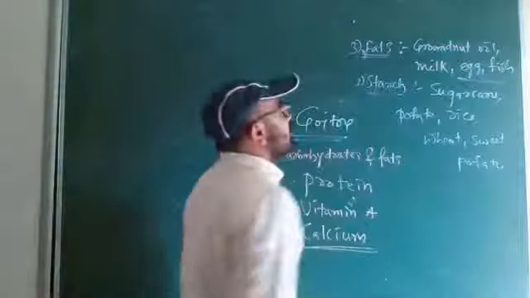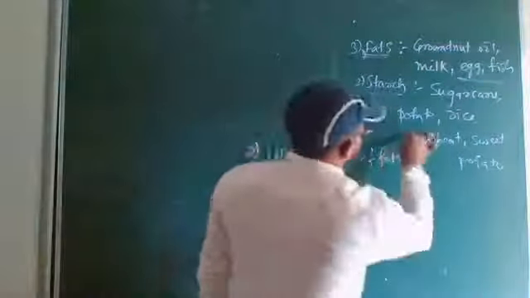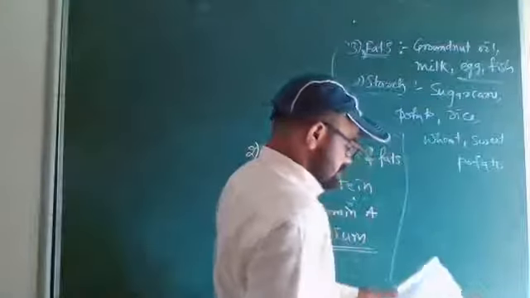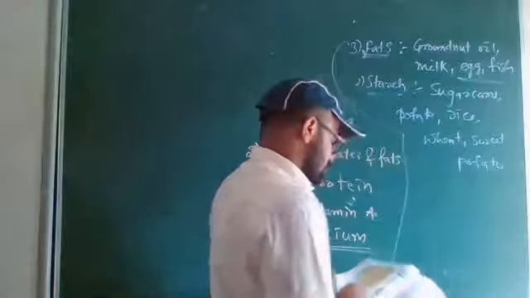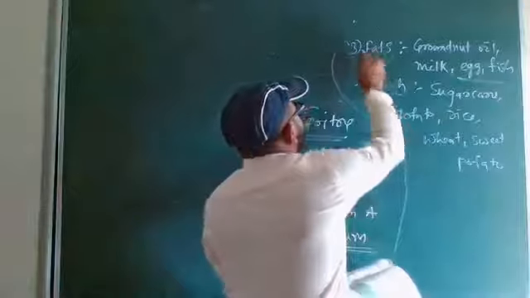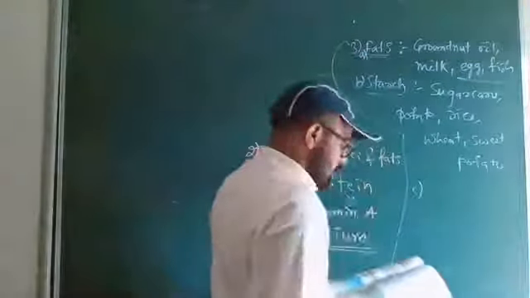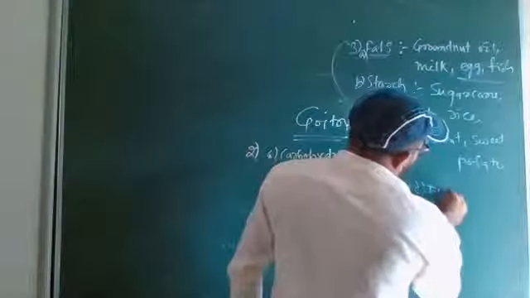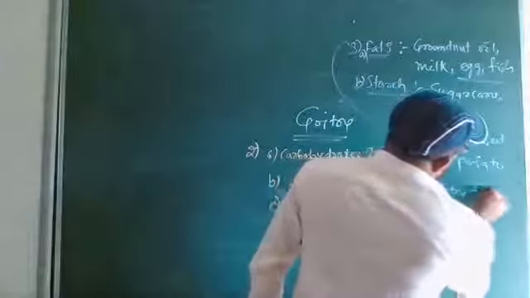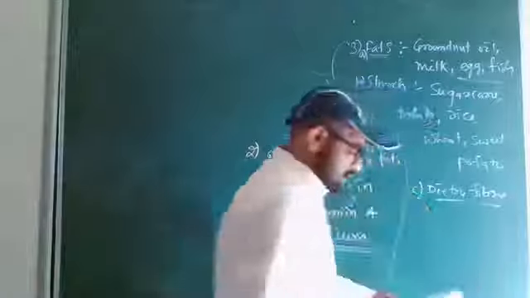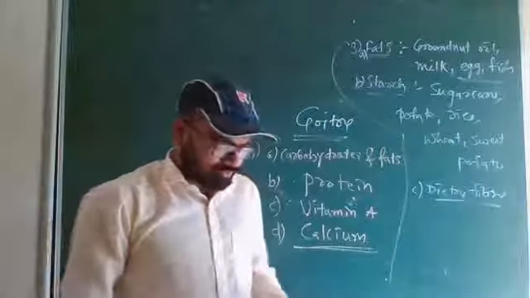So the third one, which is it? C. Yeah, they have given it as A, B, C. They have given dietary fiber. Dietary fiber is also found in grains. That is available. I am telling you the page number.